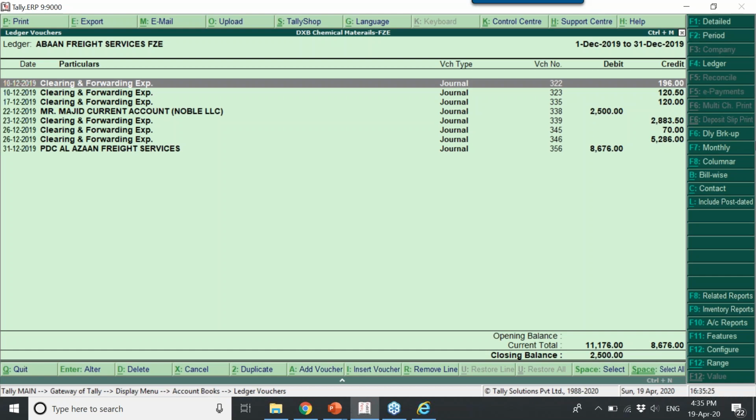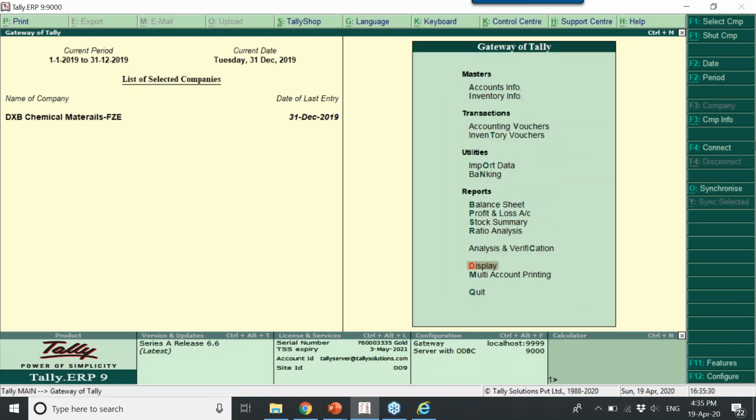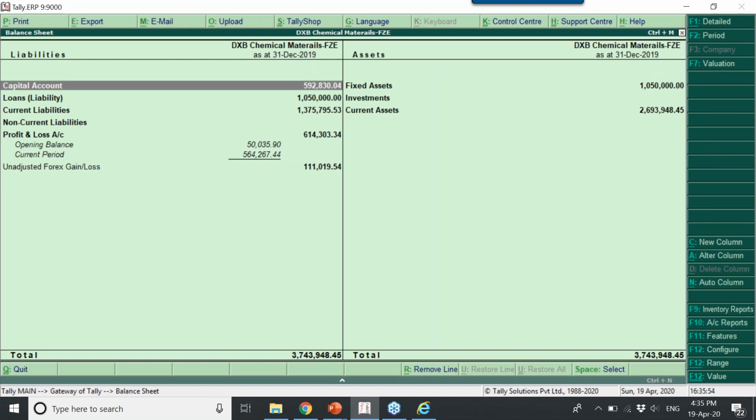So after statement of accounts, let me move to the actual final reports, which start with the balance sheet. You can see here in the gateway of Tally itself, you have a balance sheet, P&L and stock summaries. These are all very important reports the owner needs to keep an eye on. So to start with the balance sheet, when you go to balance sheet, this shows the financial or liquidity position of the company for a given date.